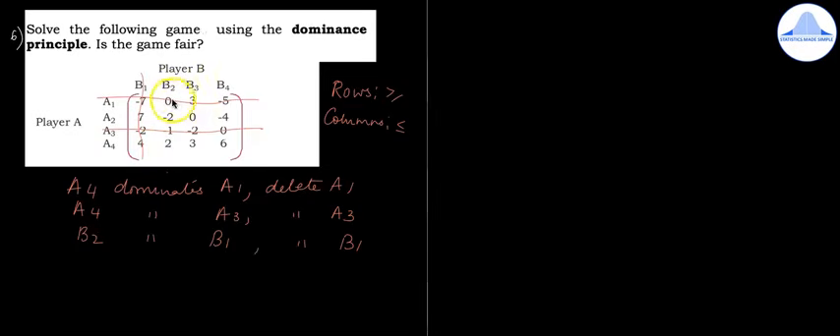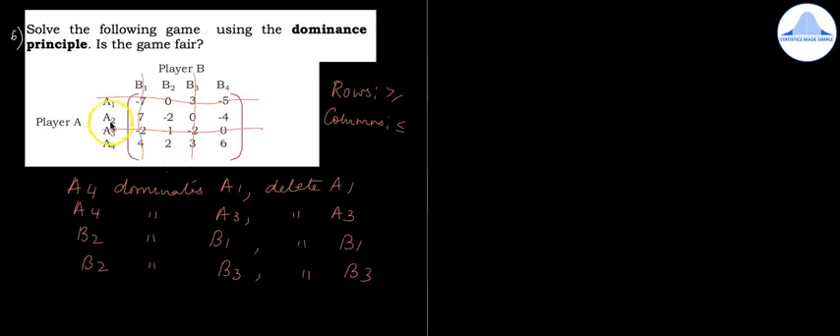Now compare B2 with B3. Minus 2 is less than 0. 2 is less than 3. So B2 dominates B3. Delete B3. So delete column B3. Next B2 with B4. Minus 2, you should check whether it is less than minus 4. It is not less than minus 4. Next do B4 with B2. Minus 4 is less than minus 2 but 6 is not less than 2.